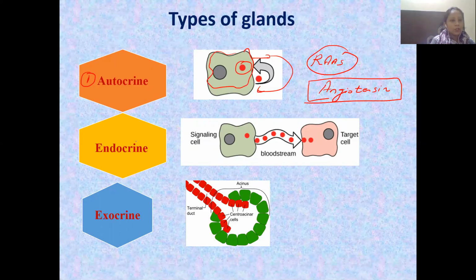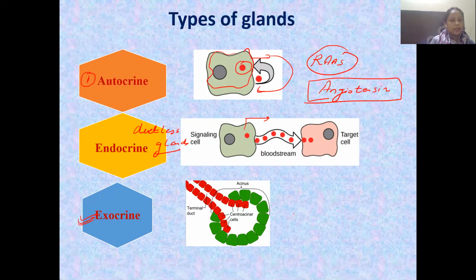Then we have the endocrine glands. The chapter is completely based on the endocrine glands. We will take the different glands in separate slides, but I'll introduce what the endocrine gland is here. First of all, they are ductless glands. They do not have ducts to carry their secretions. Whatever the cell produces will be carried with the help of the bloodstream to the target site. There are no specific ducts to carry these secretions. Then the third one is the exocrine glands.